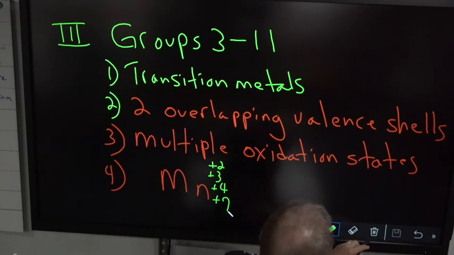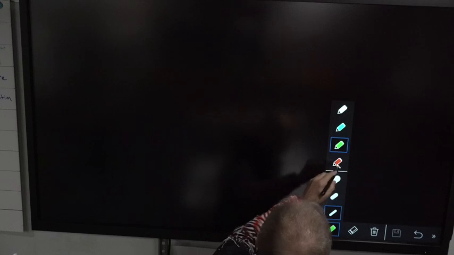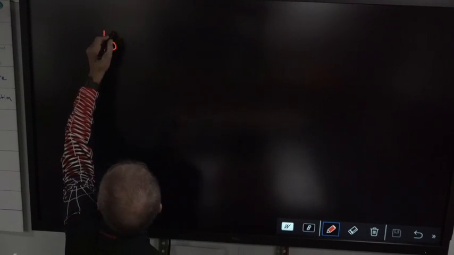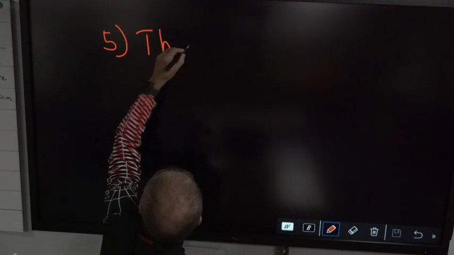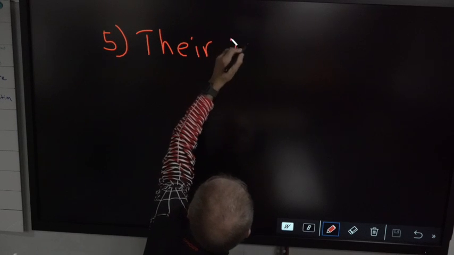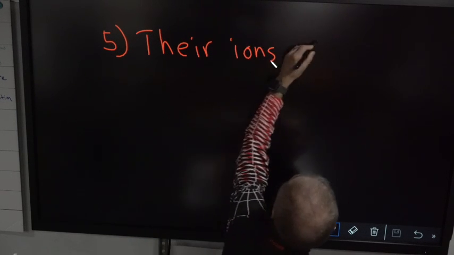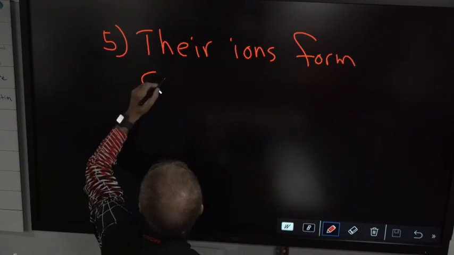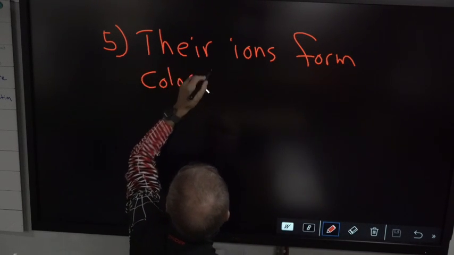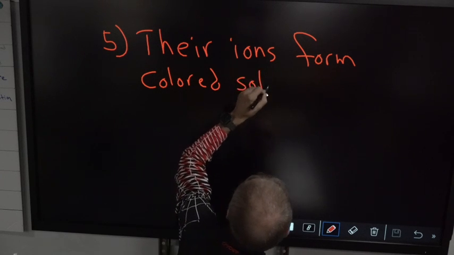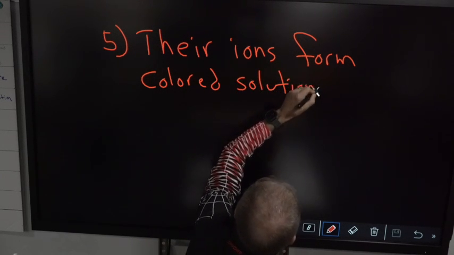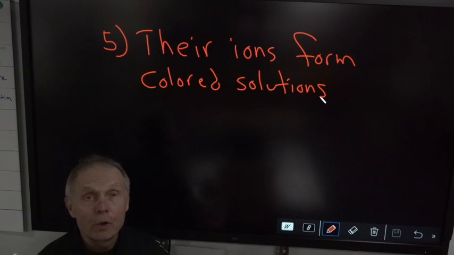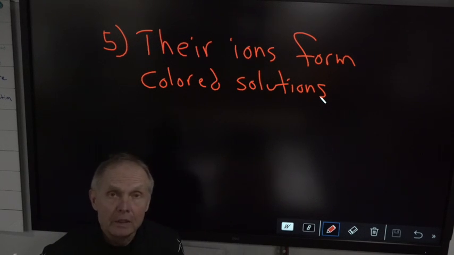This is number 5. Their ions form colored solutions in water.